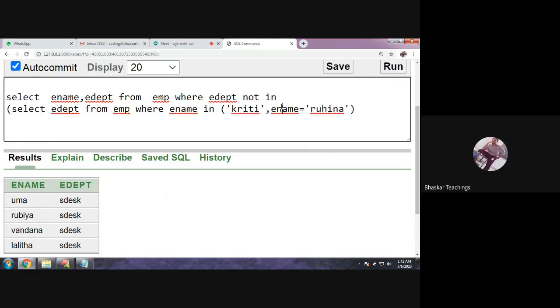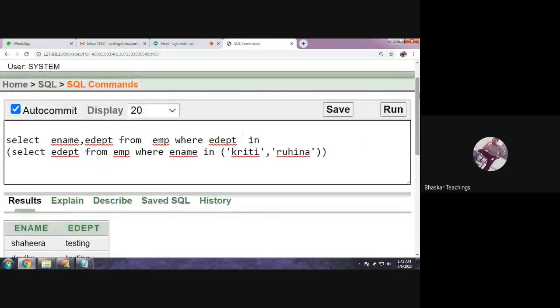You can write like this also. Ruhina, right? So you can write this like this also. The same result is going to come. Okay, same result. Just remove this not, you will get testers and developers. That's it.